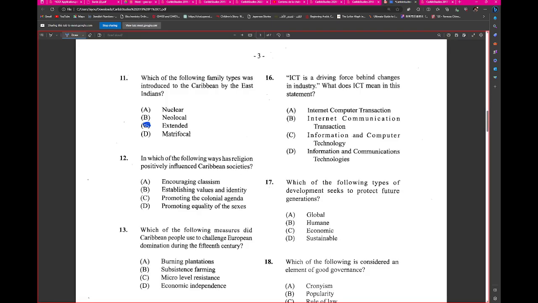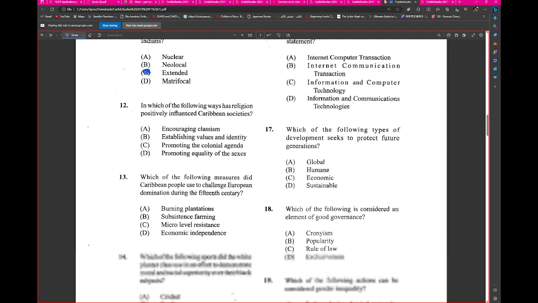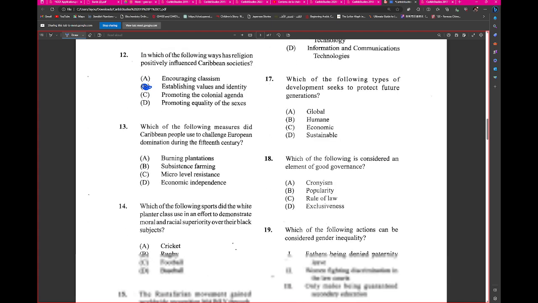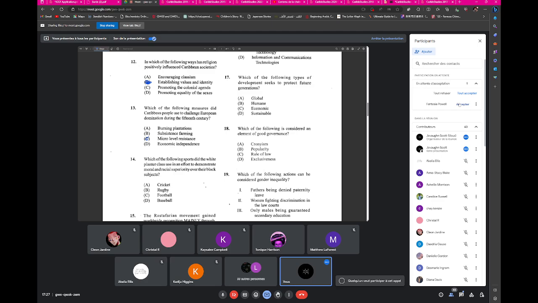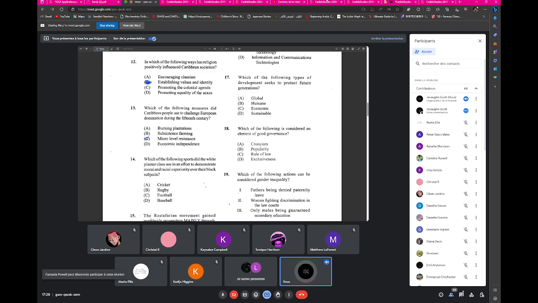Alright. So in which of the following ways has religion positively influenced Caribbean societies? Sir, B. Yes, sir. I agree. B. Alright. Which of the following measures did Caribbean people use to challenge European domination during the 15th century? Sir, this is micro-level resistance. It's the way after a time period Caribbean people refer to, not y'all, right? Speaks to indigenous people for the most part.